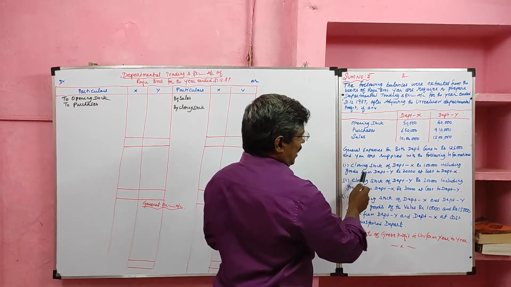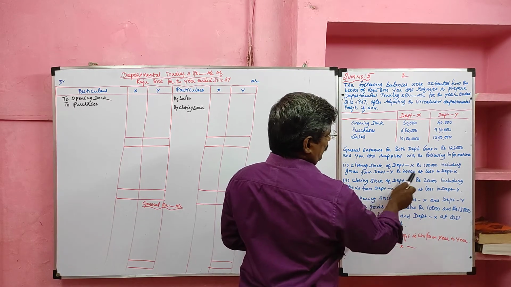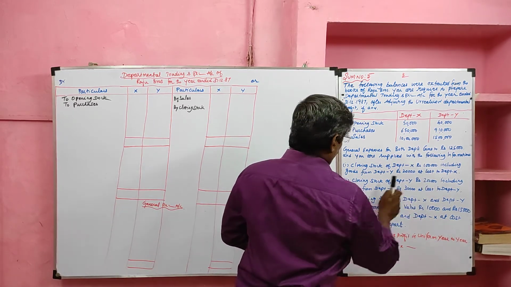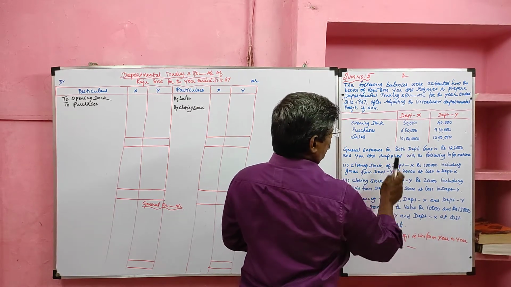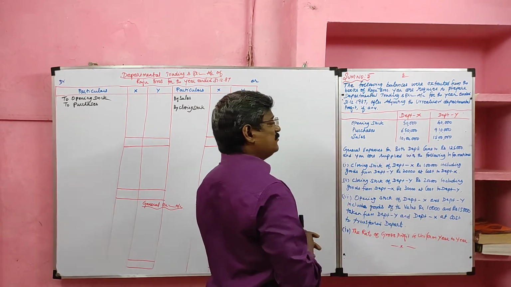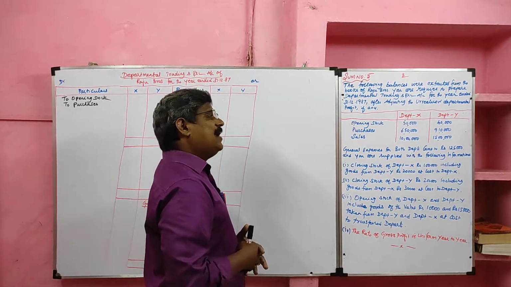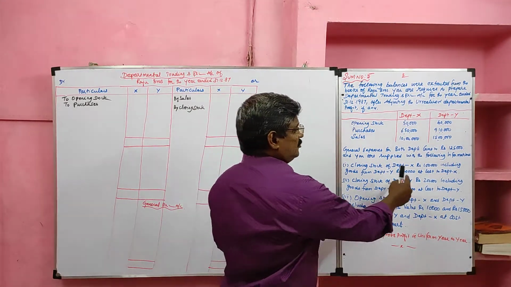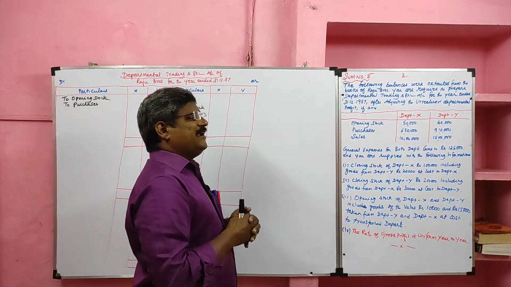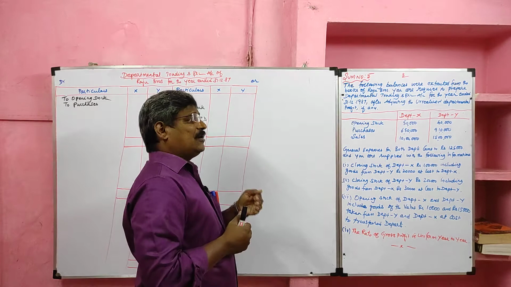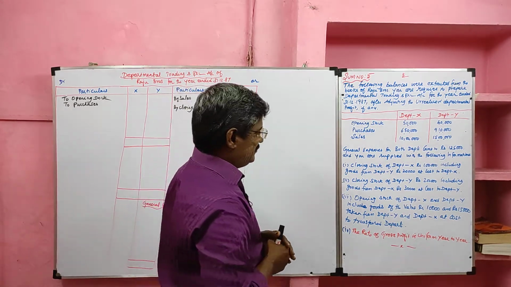First information, the closing stock of Department X is rupees 1 lakh, including goods from Department Y worth rupees 20,000. So Department X closing stock is 1 lakh, of which 20,000 worth of goods they received from Department Y at cost to Department X. If they say at cost to the transferee department, we should assume the goods are transferred at a selling price. Yes, students.